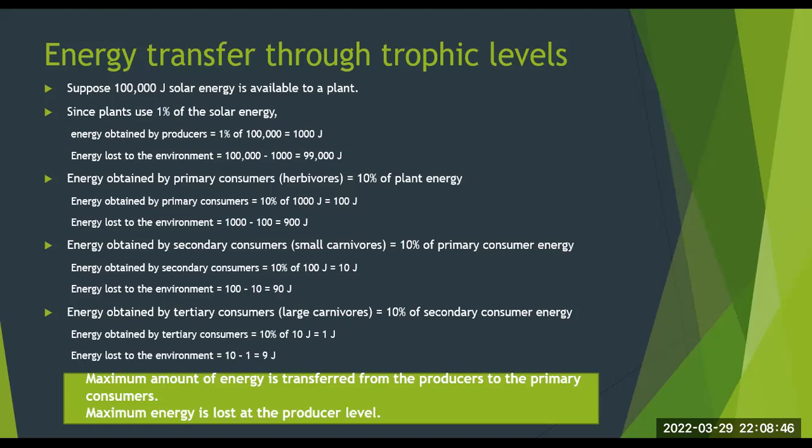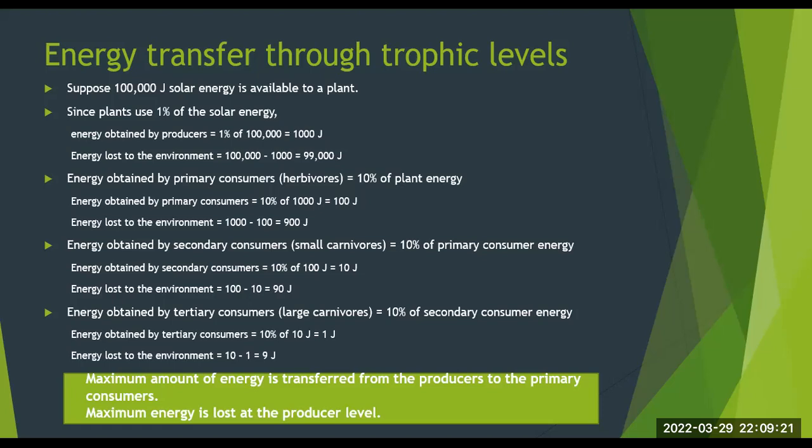So, the rest of the energy is lost to the environment, which is equal to 1000 minus 100, that is 900 joules. Energy obtained by secondary consumers, that is small carnivores, is equal to 10% of primary consumer energy. In this case, energy obtained by secondary consumers is equal to 10% of 100 joules, which is equal to 10 joules. And hence, energy lost to the environment is 90 joules.